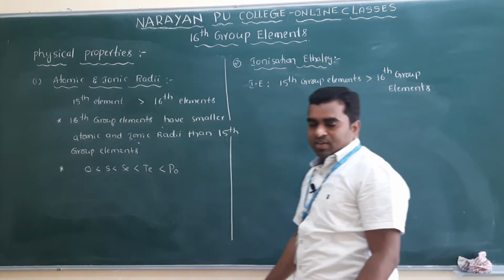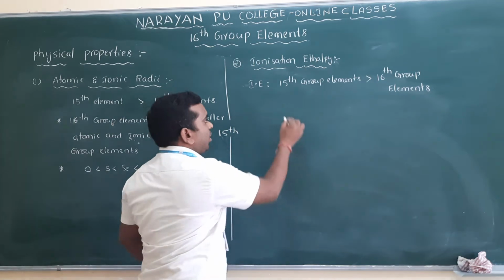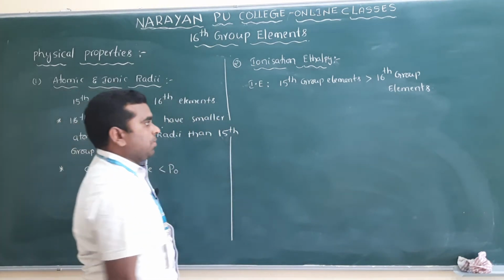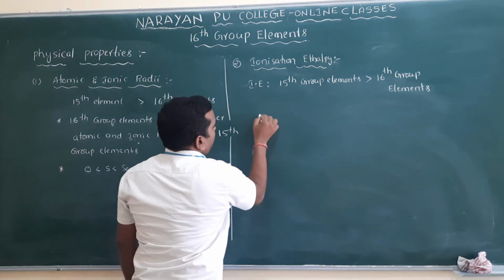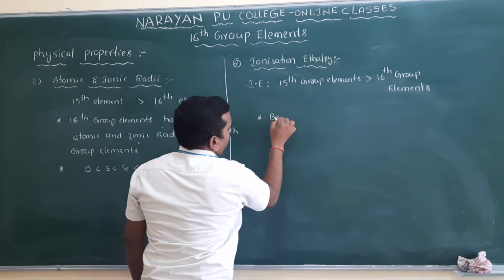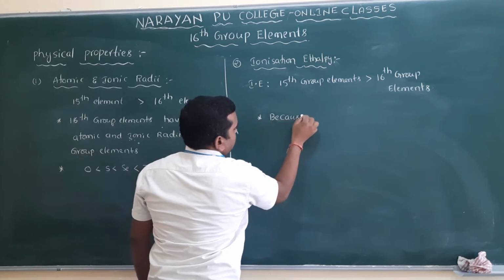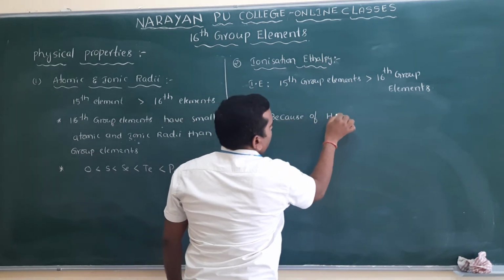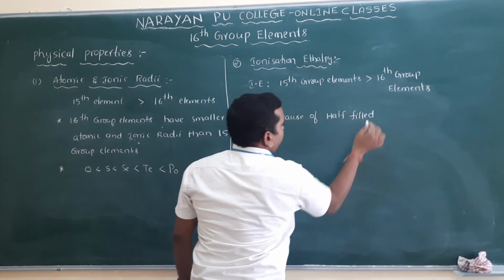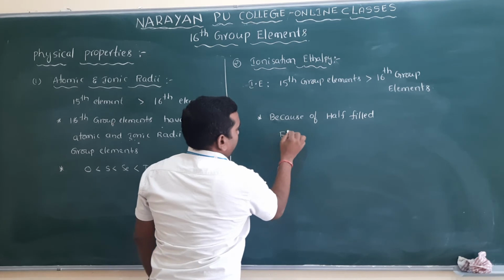What is the reason? Because of the half-filled electronic configuration of 15th group elements.